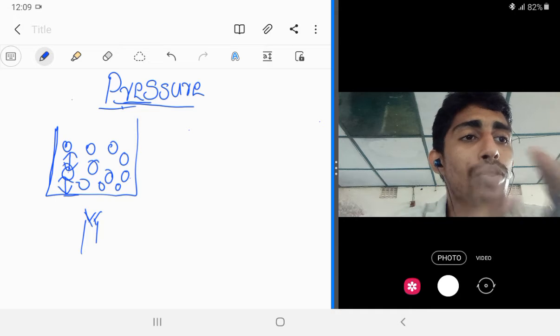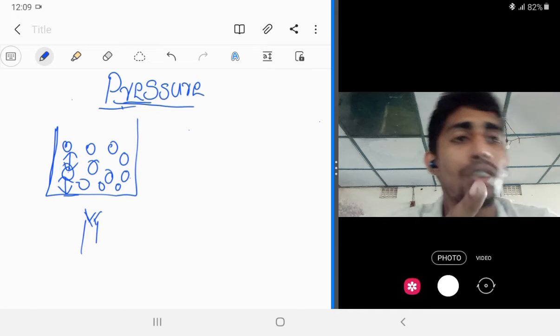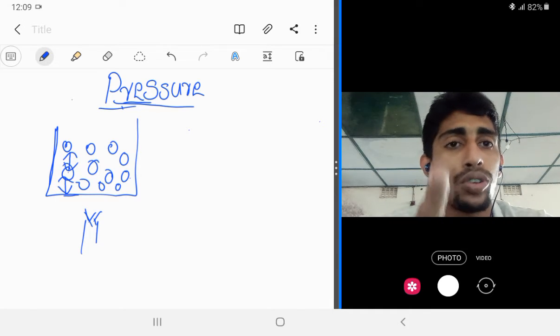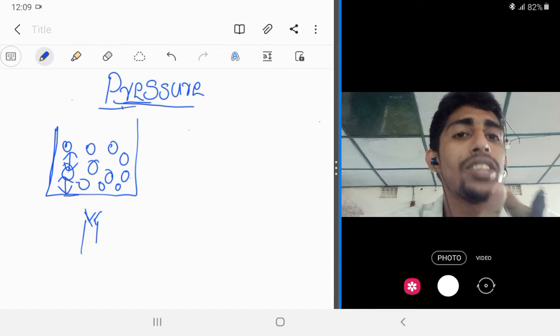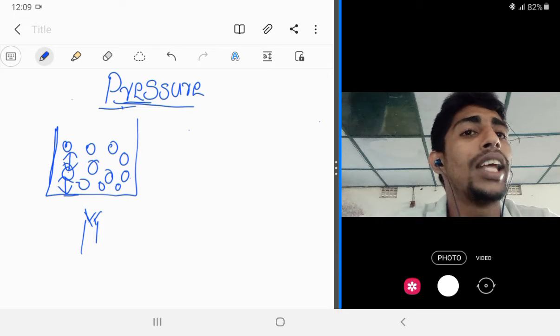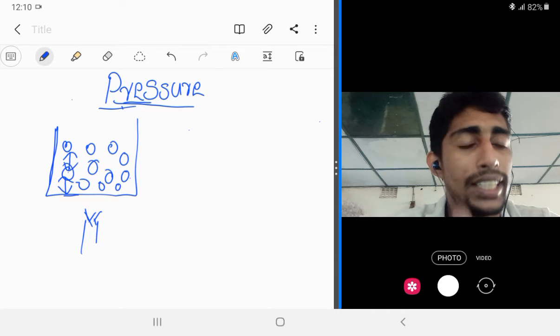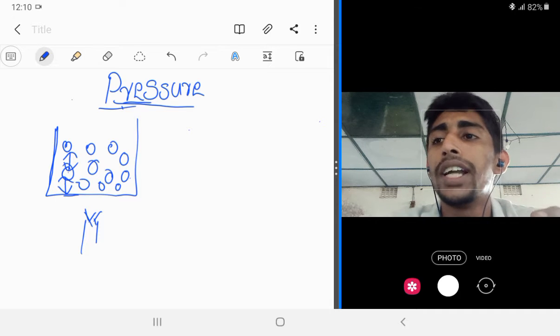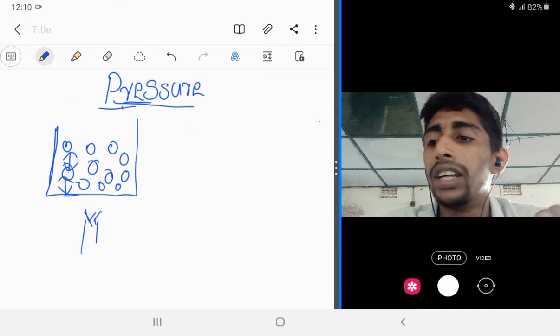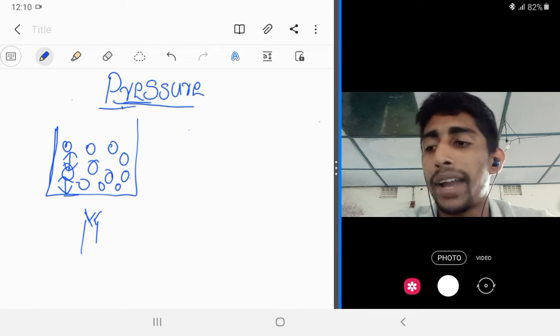So first thing, molecules are always in the state of motion, not in the state of rest. First thing you have to keep in your mind. Second one, when temperature increases, liquid pressure also will increase. Clear? Then next, we have to study the explanation of heat conduction in the kinetic model of matter.